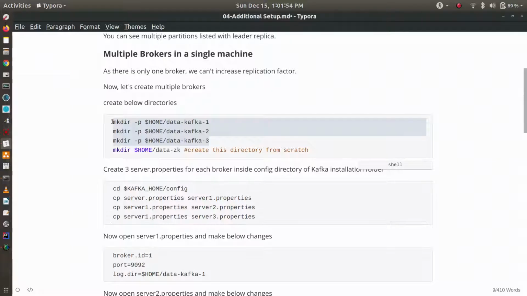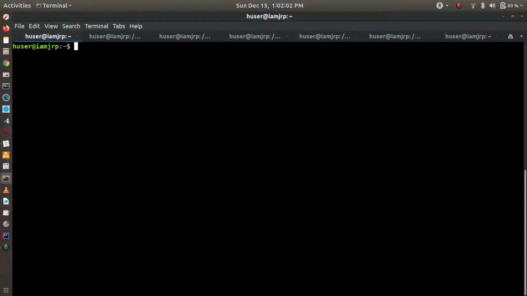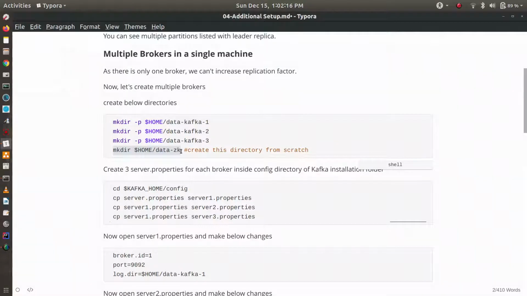And also we create one directory for data for Zookeeper, that is data zk. So we created. Okay, now we can see ls. Let's say ls grep data star. Okay, so these four directories are created: three directories for Kafka brokers and one directory for data zk, Zookeeper.